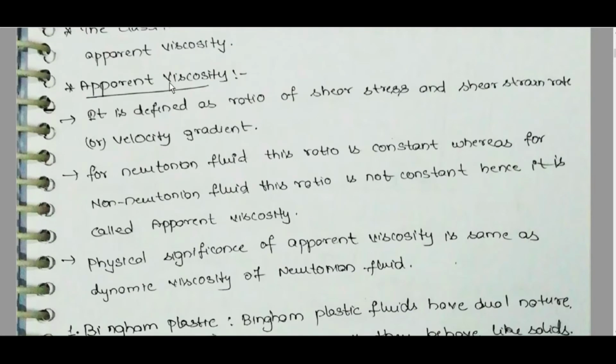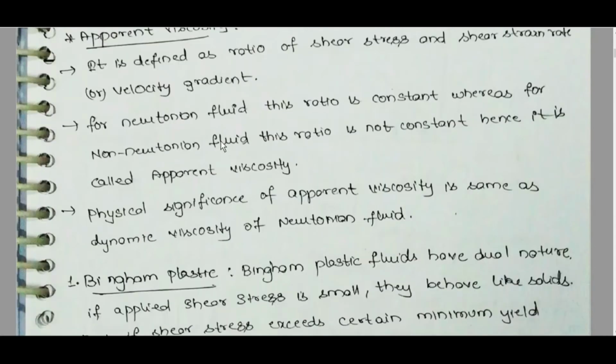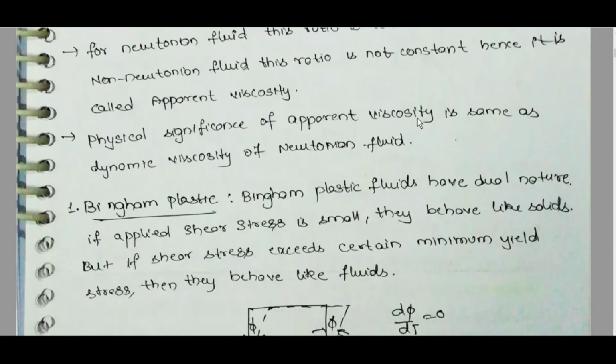Apparent viscosity is defined as the ratio of shear stress and shear strain rate or velocity gradient. For Newtonian fluid, this ratio is constant, whereas for non-Newtonian fluid, this ratio is not constant, hence it is called apparent viscosity. The physical significance of apparent viscosity is the same as dynamic viscosity of Newtonian fluid.